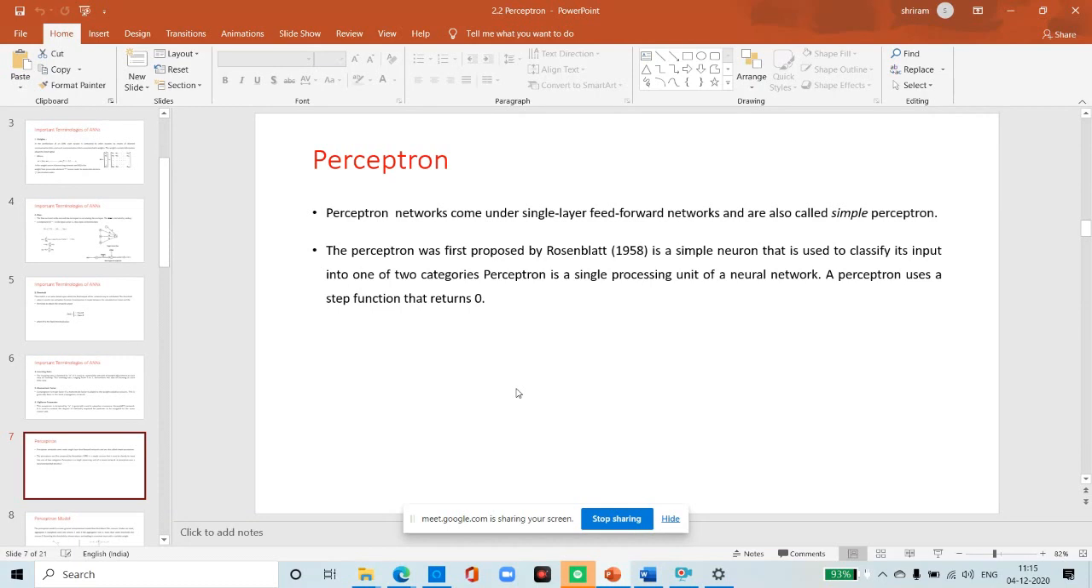The perceptron, first proposed by Rosenblatt in 1958, is a simple neuron that is used to classify its input into one of two categories. Perceptron, that is single layer or multi-layer, is a single processing unit of a neural network. A perceptron uses a step function that returns 0 or 1.